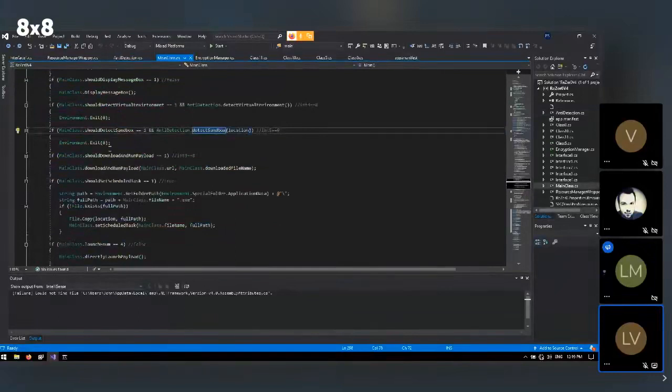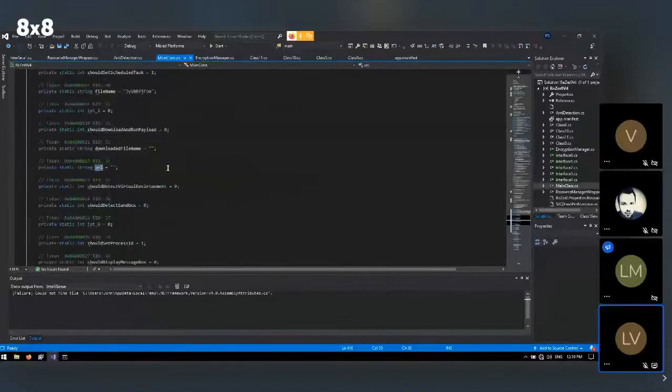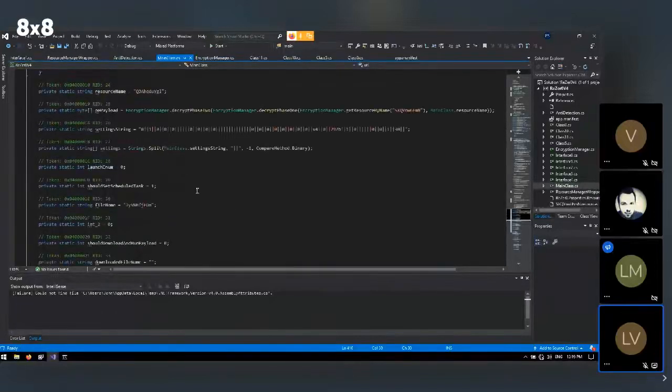Now, should it download and run a payload? If that's the case, then it uses the file name and the URL from these settings, and then it does that. So to dive a bit more into the settings itself, it's a bit simplified here, but what you can see is that it takes the resource name, gets the payload, and you have the setting string, which are numbers.